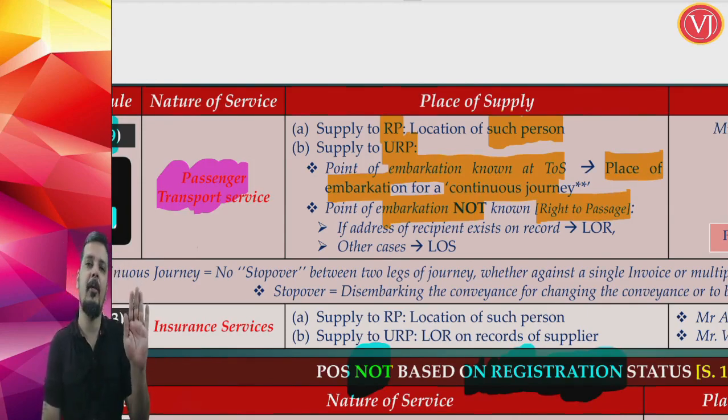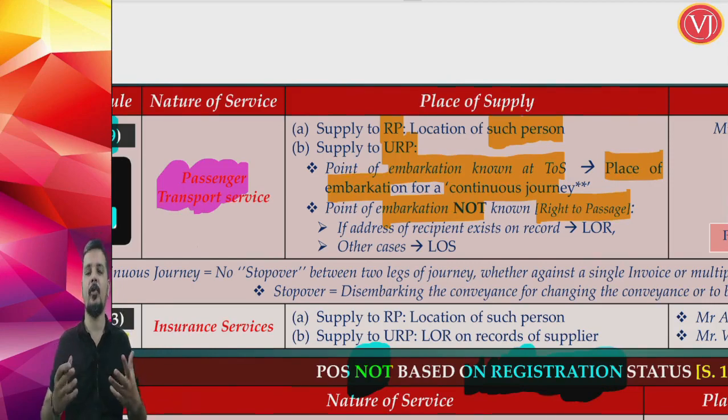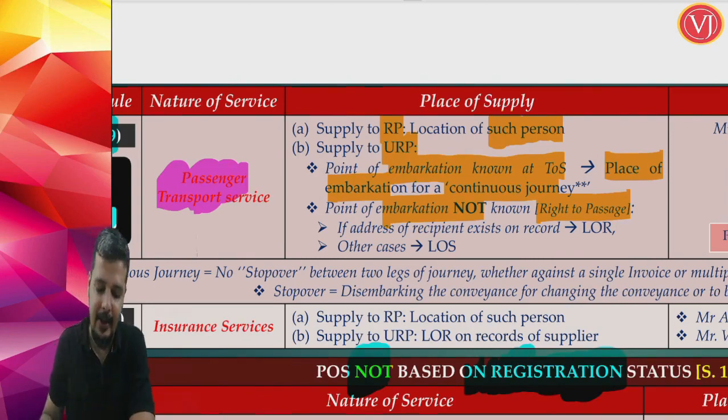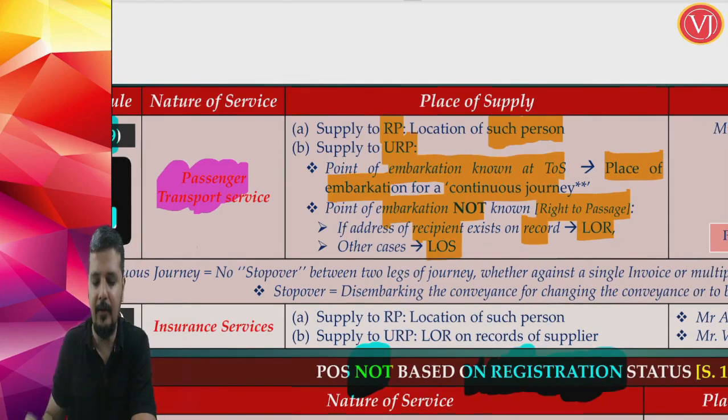It is there for bus very commonly, for trains also very commonly, and even when you are a regular traveler in flight, they give you right to passage. Yearly you can pay an amount and you can travel in flight at certain origins and destinations, say 20 times a year. So you are talking about right to passage. You are making the payment in advance, but you don't know which travels you are going to use this payment for. You will be using it for multiple travels. In that scenario, if the address of the recipient is on records, then location of recipient. If the address of the recipient is not on records, then location of supplier.